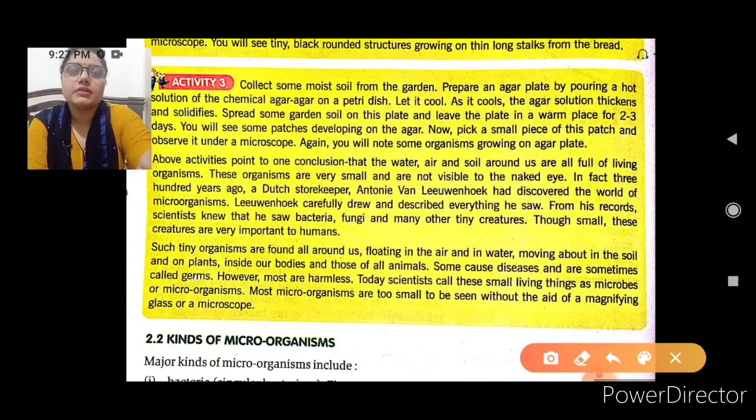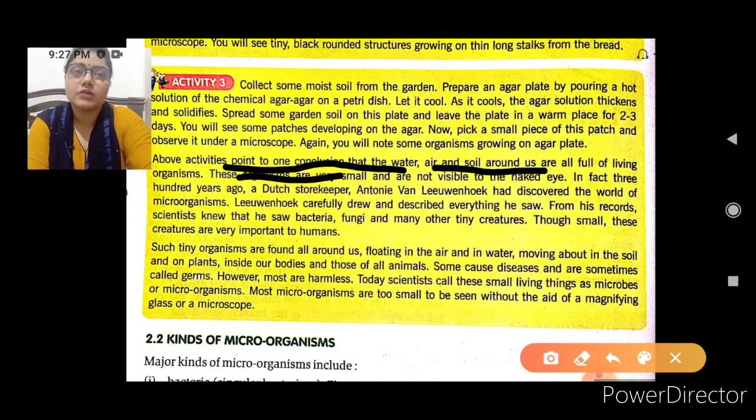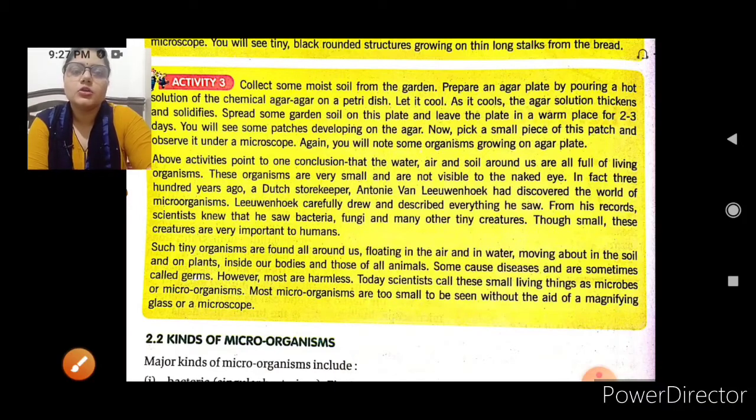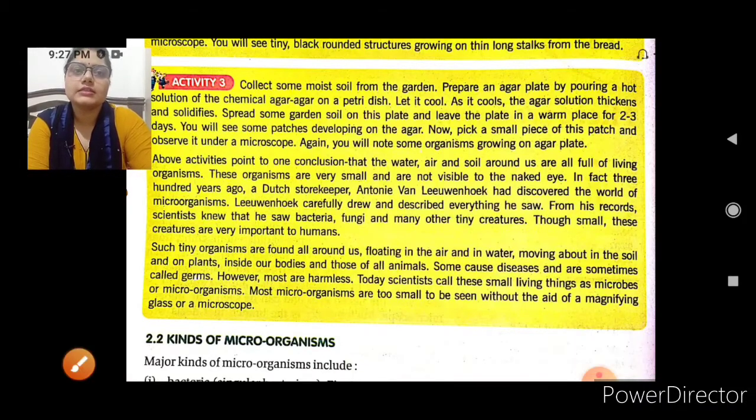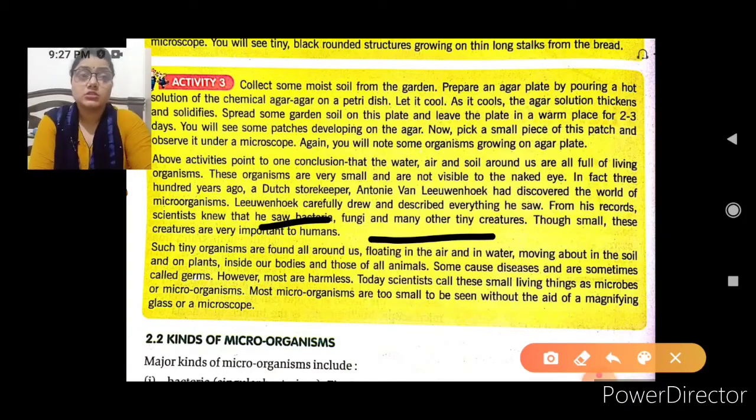Now the above activities point to the conclusion that the water, air and soil around us are all full of living organisms, and these organisms are very small and not visible with our naked eyes. In fact, 300 years ago, a Dutch storekeeper, Antony van Leeuwenhoek, discovered the world of microorganisms. Leeuwenhoek carefully drew and described everything he saw, and scientists knew that he saw bacteria, fungi and many other creatures. Though small, these creatures are very important to humans.